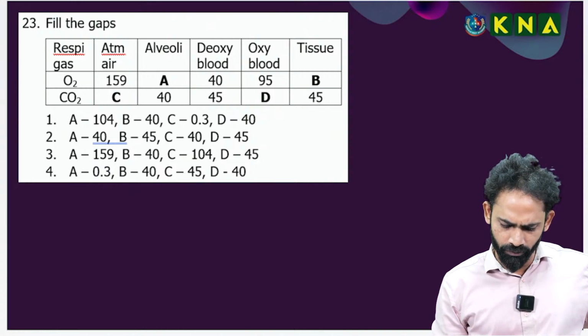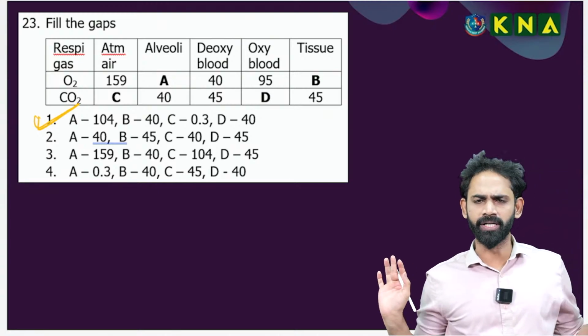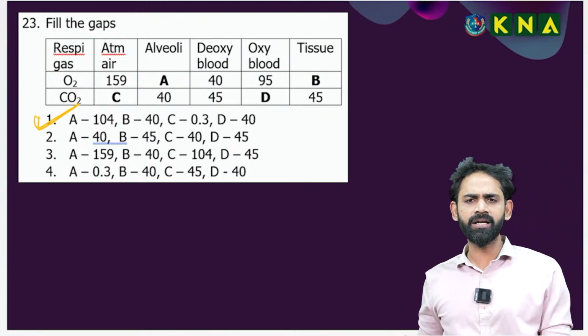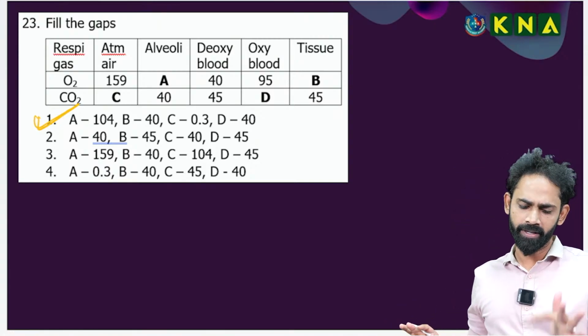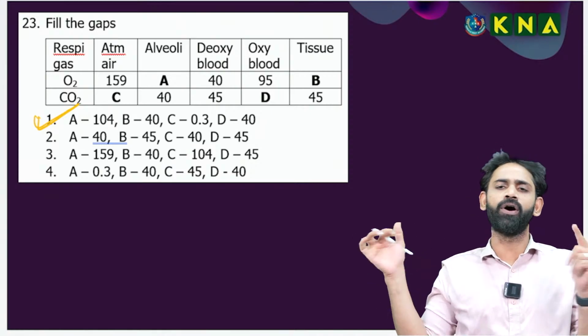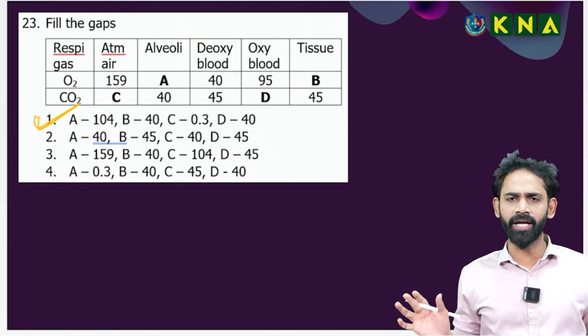I am going for option 1. Conceptually important, okay? Second, partial pressure of carbon dioxide is very easy to remember. Atmosphere 0.3, remaining 40, 45, 40, 45. Carbon dioxide is easy to remember, oxygen one time you can check.